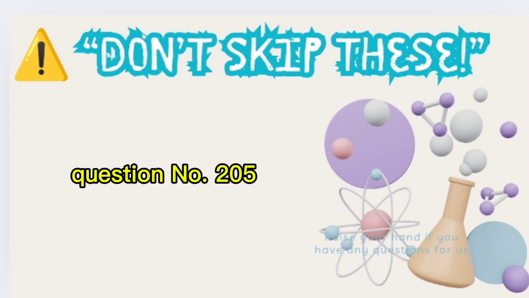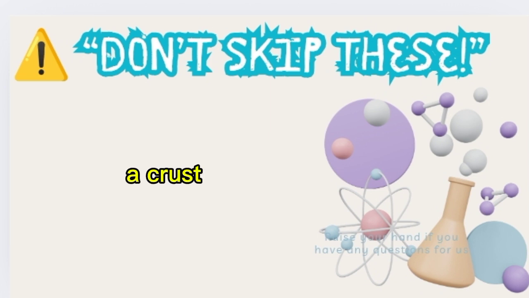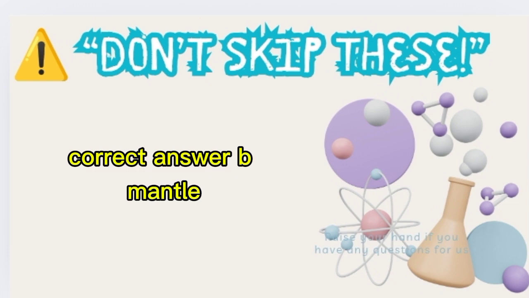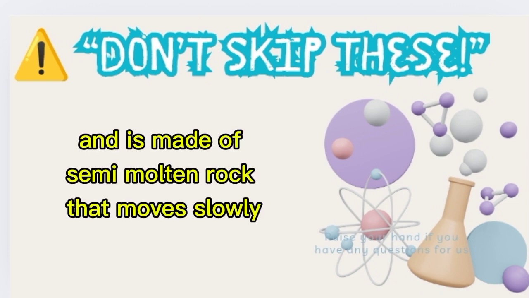Question number 205. Which layer of the earth is composed mainly of molten rock? A. Crust, B. Mantle, C. Core. Correct answer B. Mantle. The mantle lies beneath the crust and is made of semi-molten rock that moves slowly.